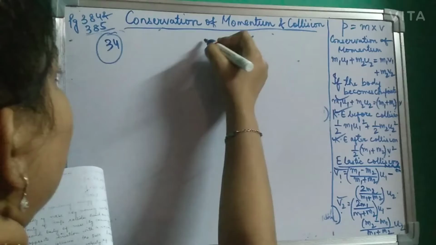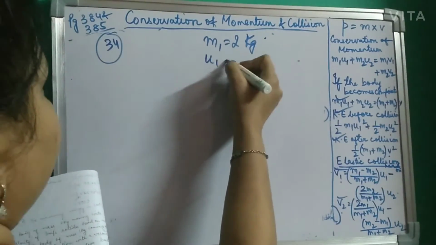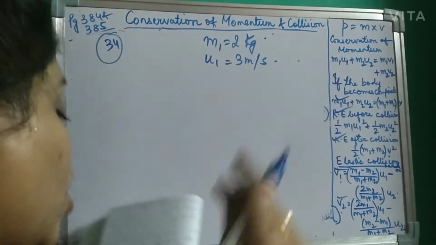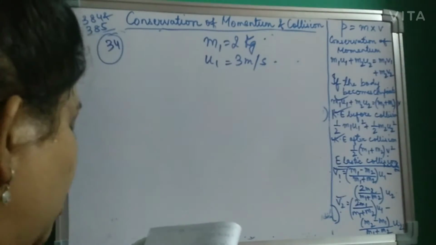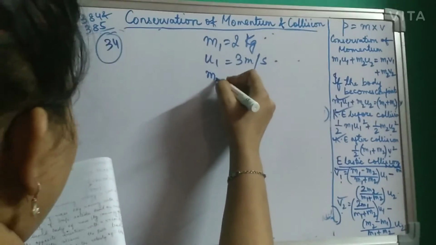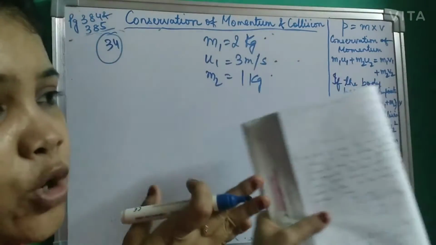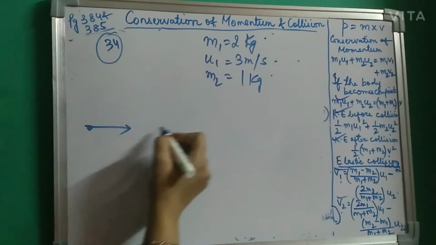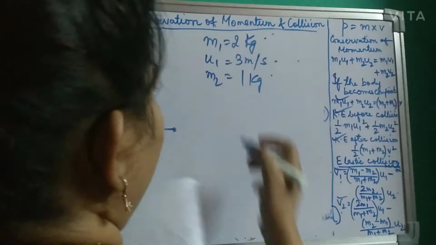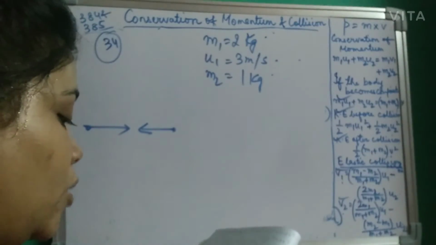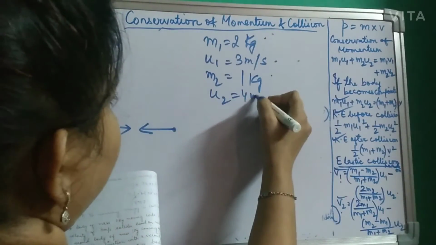It's given that one mass is 2 kg, a body of mass 2 kg moving with a velocity of 3 meter per second, collides head on. Head on means opposite direction. Head on with the second body. What is the mass of the second body? 1 kg, coming from the opposite direction. One body is going in this direction, another body is coming in this direction, that means they are opposite to each other. So M2 is given as 1 kg, coming in the opposite direction with a velocity of 4 meter per second. U2 is given as 4 meter per second.